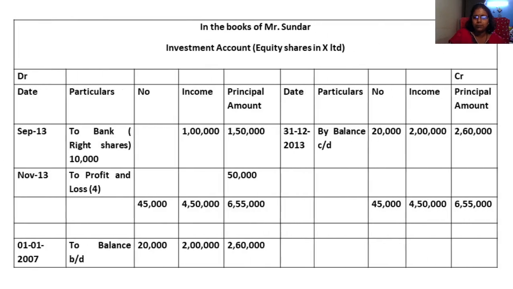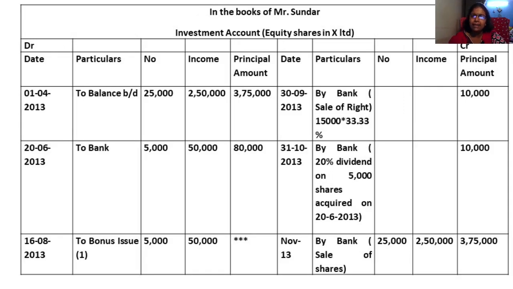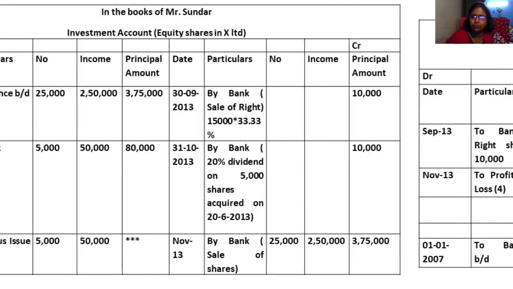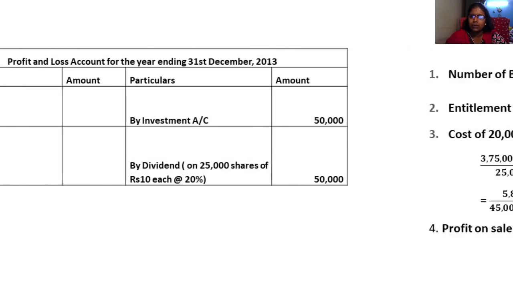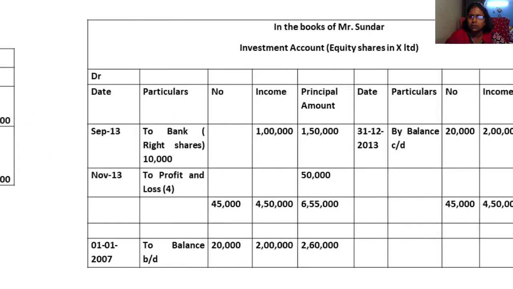You can see that it is 15,000. What is the principal amount you should take? 15,000 is the number of shares. Okay, but what is the actual rate? That is what is important. So by bank, sale of rights, how much are you getting? 15,000 shares, right shares 15,000, isn't it? See, right shares is 15,000, 15,000 at the rate of